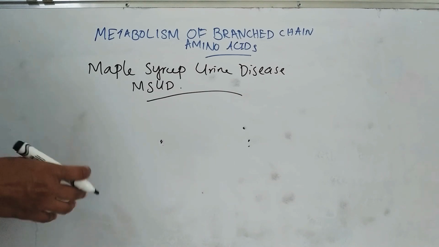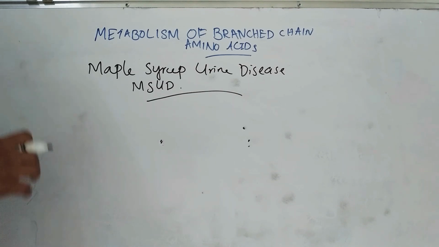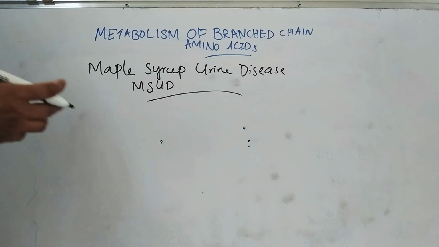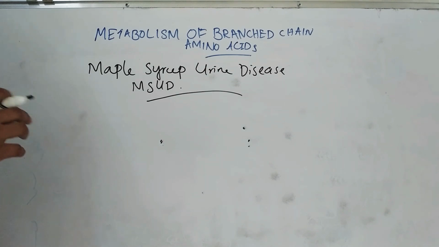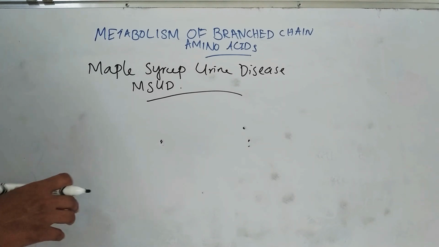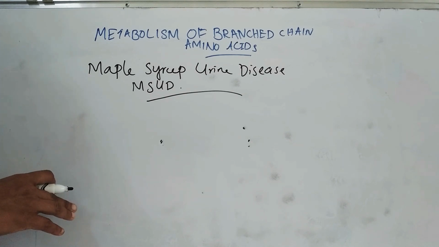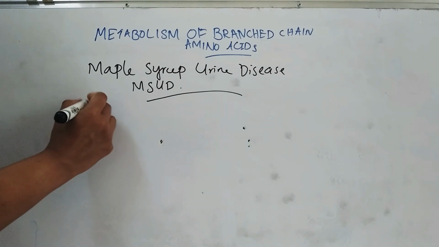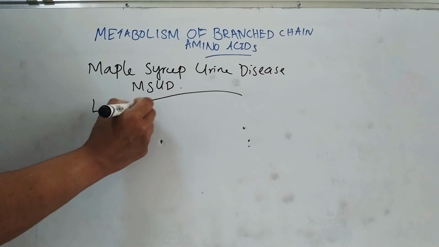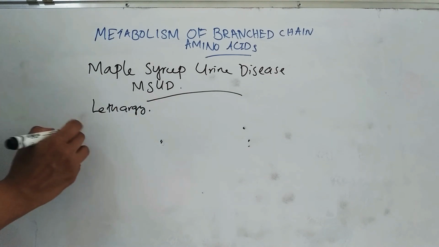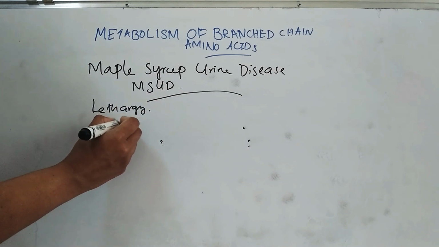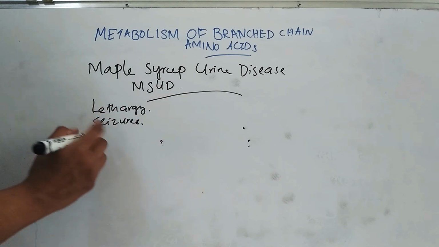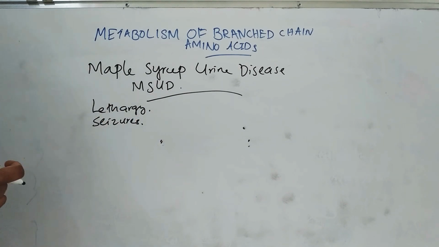Due to the absence of this enzyme, the conversion of all three branched chain alpha keto acids to carbon dioxide and acyl CoA thioesters is interfered with. The patient exhibits lethargy, convulsive seizures, brain damage and mental retardation.